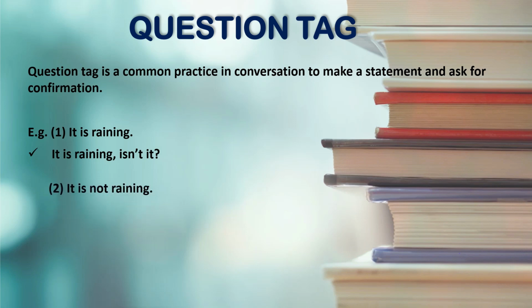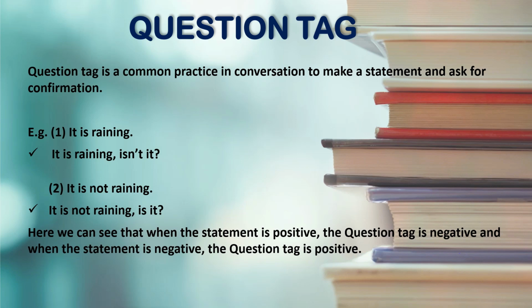Second one, it is not raining. It is not raining, is it? So, here we can see that when the statement is positive, the question tag is negative. And when the statement is negative, the question tag is positive. So, there are some rules of question tags. Now, let's see them one by one.